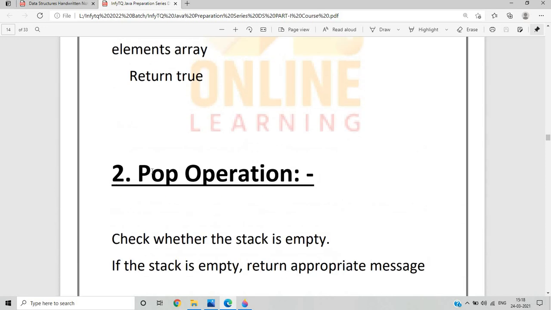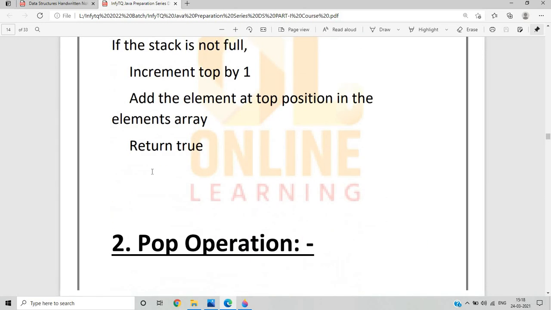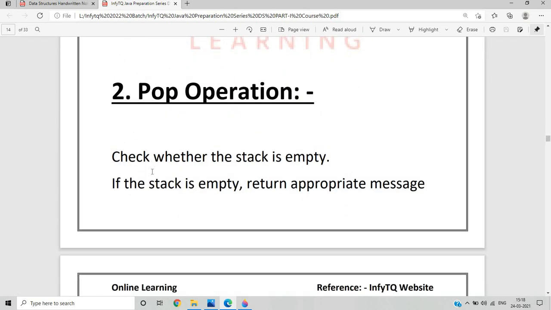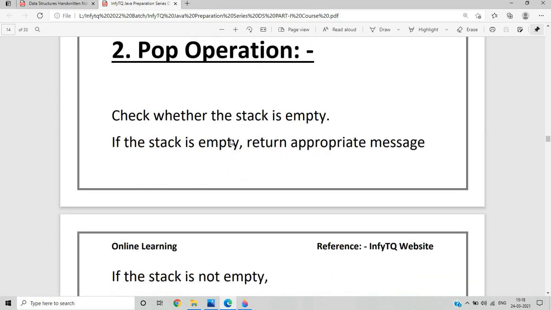The second operation under the stack is the pop operation. What is the pop operation? Pop operation means deleting a value from the stack. The algorithm is quite similar, but with some differences: check whether the stack is empty.